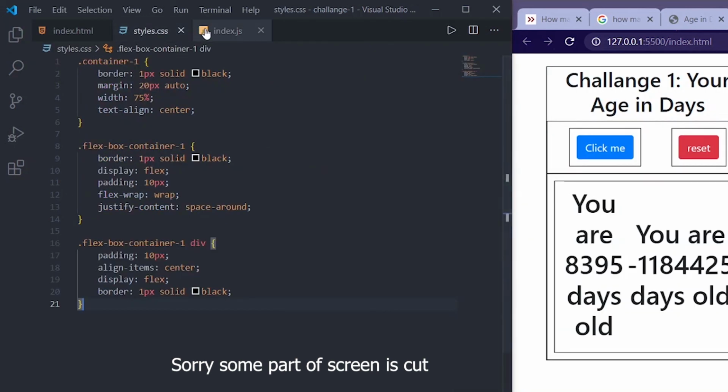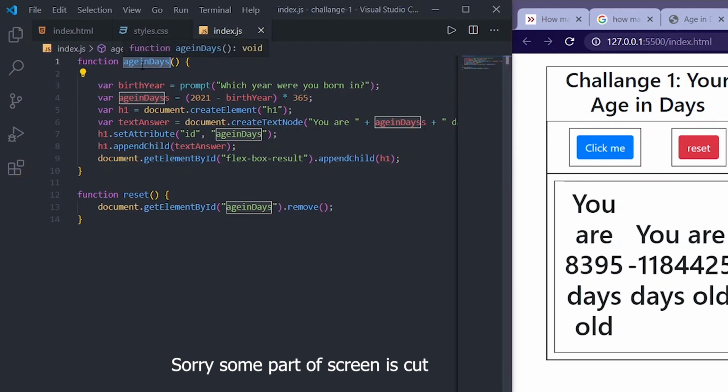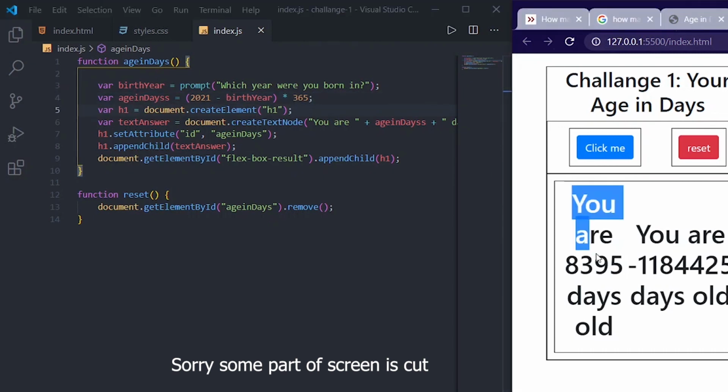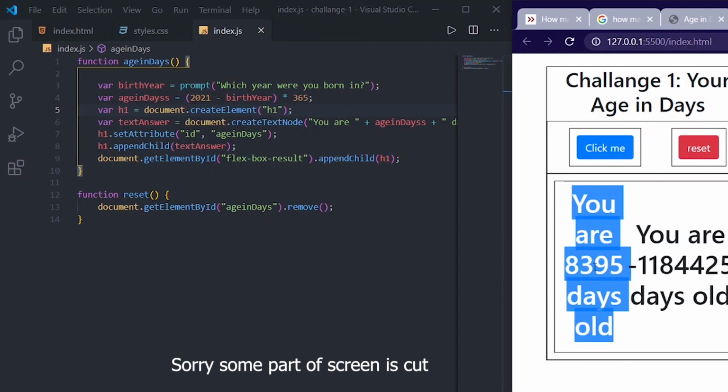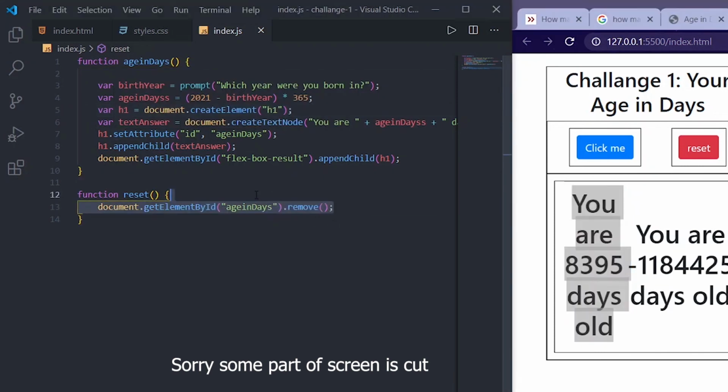and we styled everything. We made a function age in days. From the prompt we got the input into this variable birth year. We did some basic calculation. We created an h1 element, and we made a text here. The text which we are going to show here, we made that text, and we gave this h1 which we created an id from this set attribute id, because we are removing this here, right?